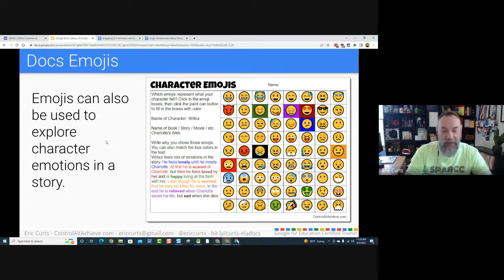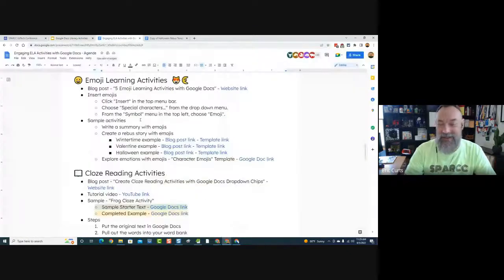So that's cool. I mean, you could also use this for SEL purposes. It wouldn't even have to be a story. It could be a student talking about their own emotions as well. So a lot of possibilities there when it comes to using emojis.